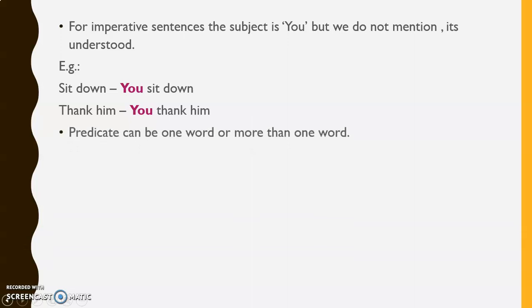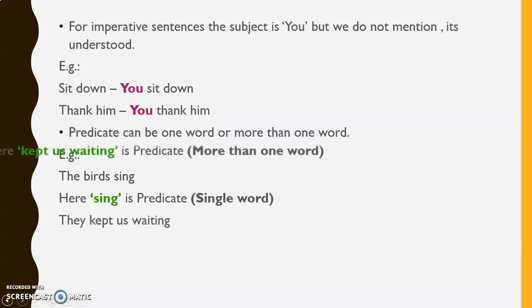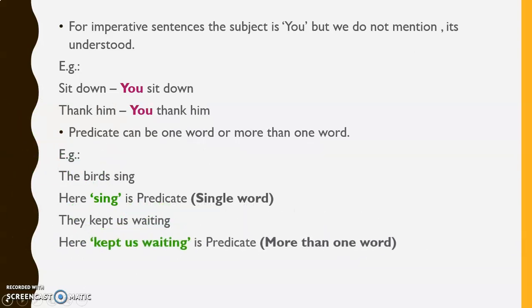We'll see predicate. Predicate can be one word or more than one word. See the examples. The birds sing. Here the predicate sing is a single word. Next example, they kept us waiting. Here kept us waiting is the predicate and it is more than one word. The most important word in the predicate is the verb.